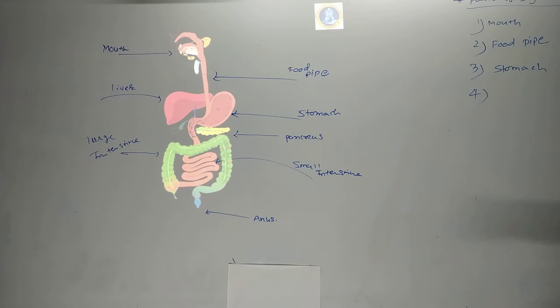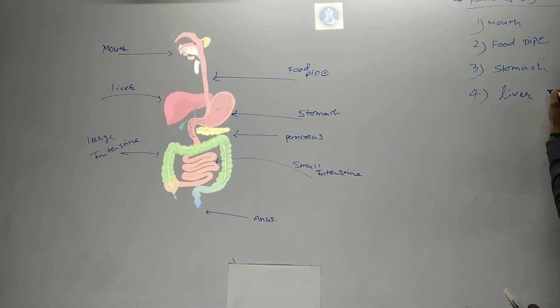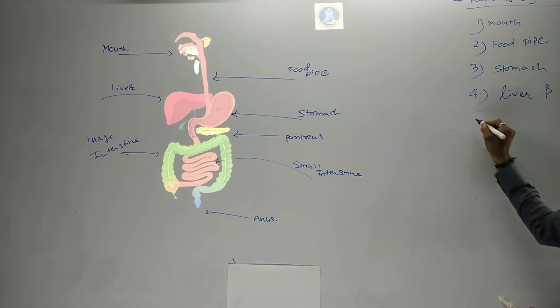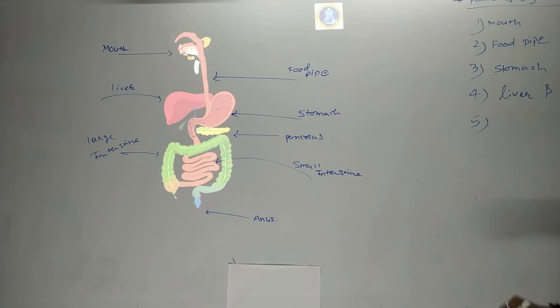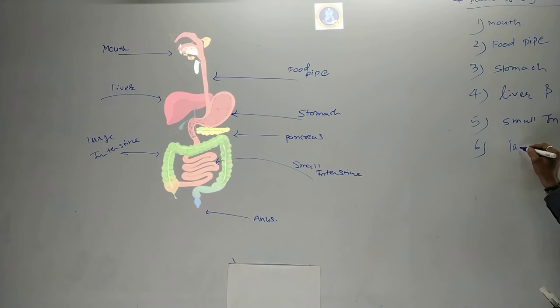I have already told you that you have to consider the liver and pancreas as one part. The fifth part is considered as the small intestine. For the sixth part you have to consider the large intestine. And the 7th part is the anus. Okay, these are the 7 parts in the digestive system.